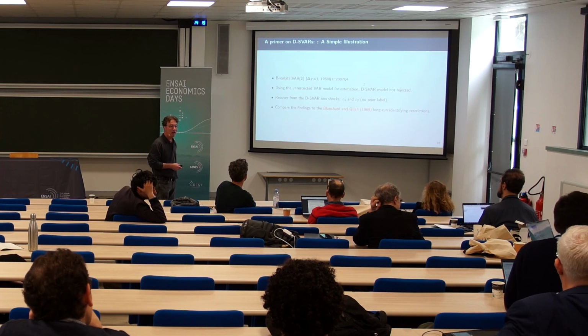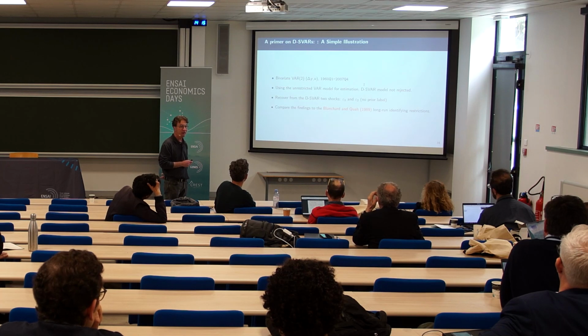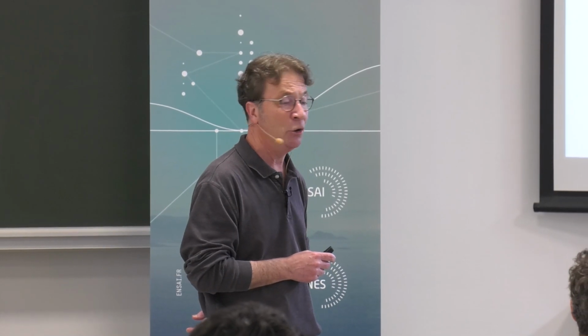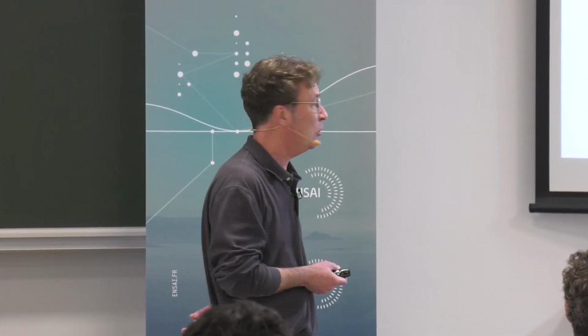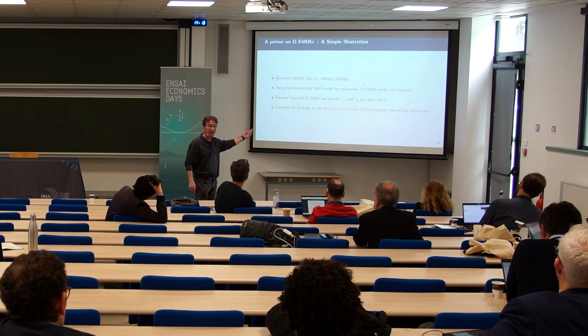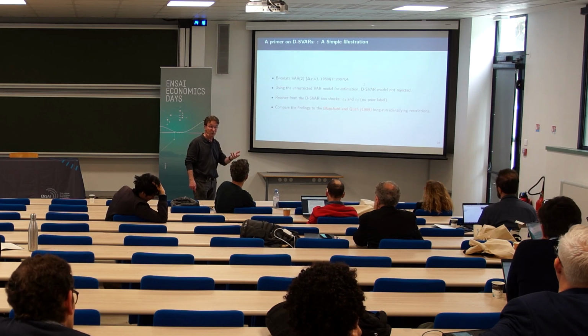Okay, let me show very quickly an example using a bivariate VAR with two variables that include the growth rate of real GDP per capita and unemployment rate à la Blanchard-Quah. We estimated it prior to the financial crisis. If I have time, I will show why, because I want to illustrate a point on the critics of Blanchard-Quah. So what we do, we start with an unrestricted VAR. We estimate it, use it as an auxiliary model to estimate your dynamic restrictions. The test shows that we do not reject, so we continue.